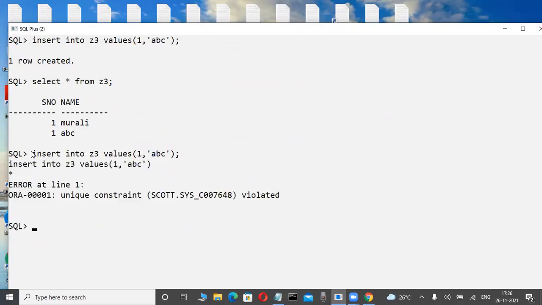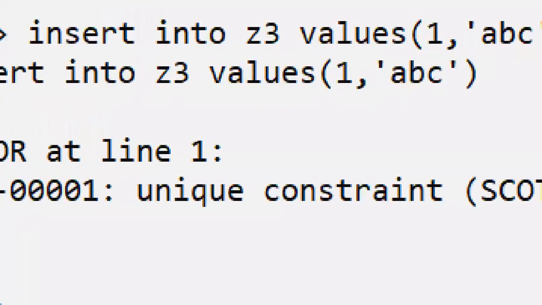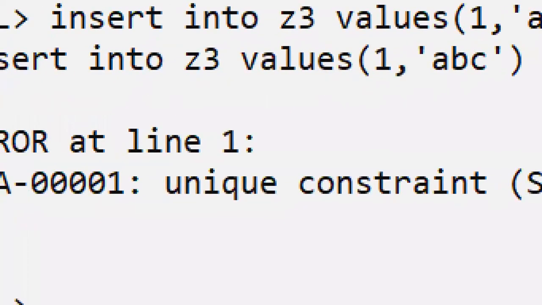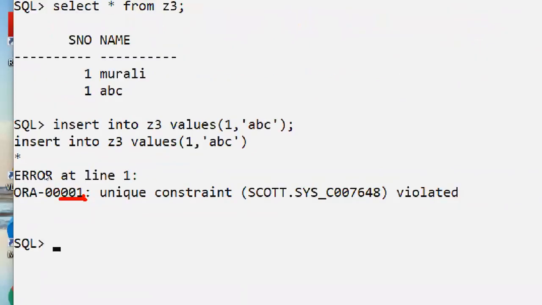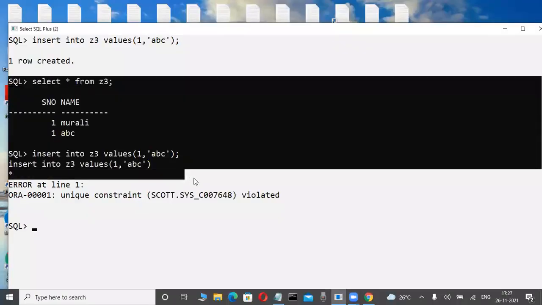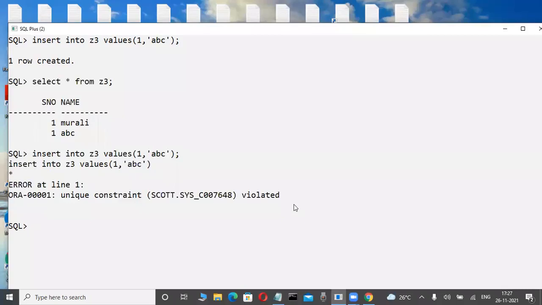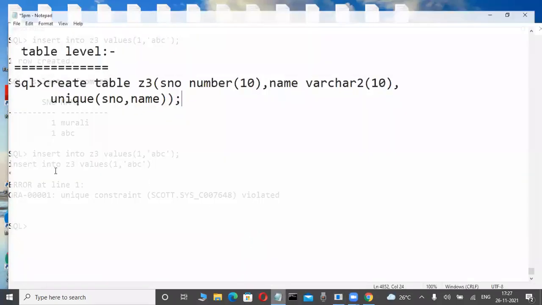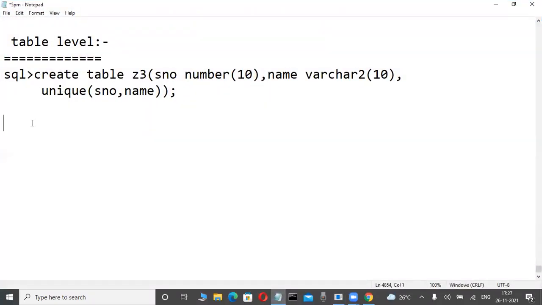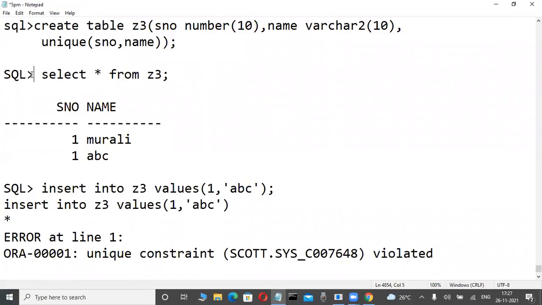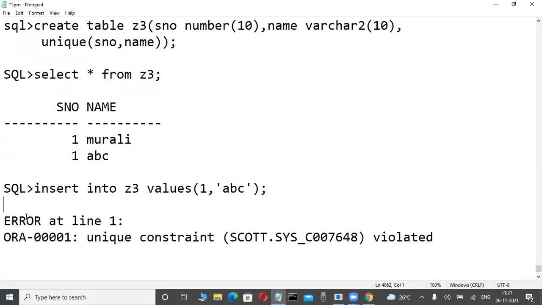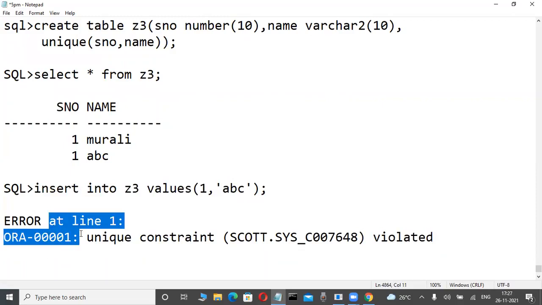This is the error: ORA-00001 unique constraint violated. The other error, 1001, means invalid cursor. That is the PL/SQL side. Okay, if this is there, just write it. Once the data is there, onwards it is not possible. Okay, you have an idea of this example. Now maybe this data is already there in the Z3 table. Then onwards, this record is not working. You are understanding, that's better.